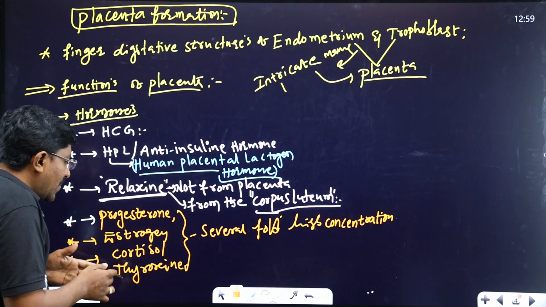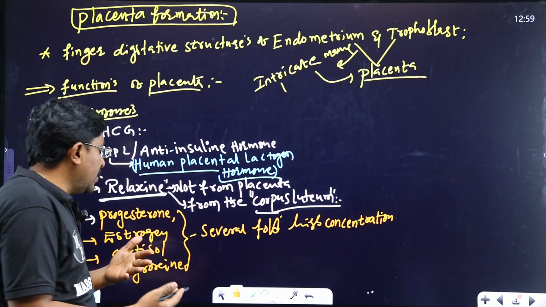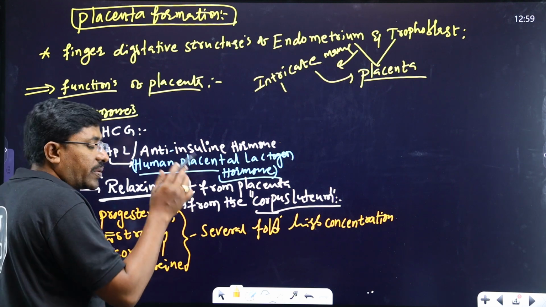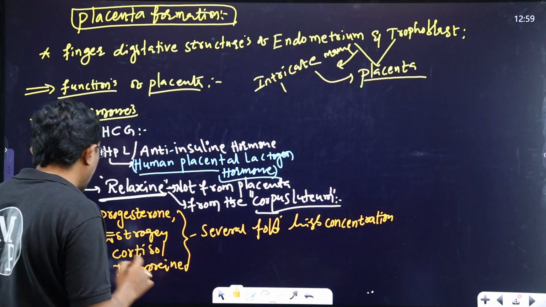What is the advantage of the presence of these hormones in high level? Estrogen and progesterone are for pregnancy maintenance, that is clear.